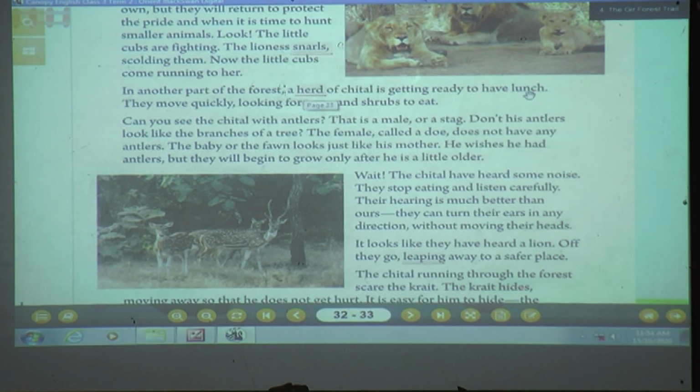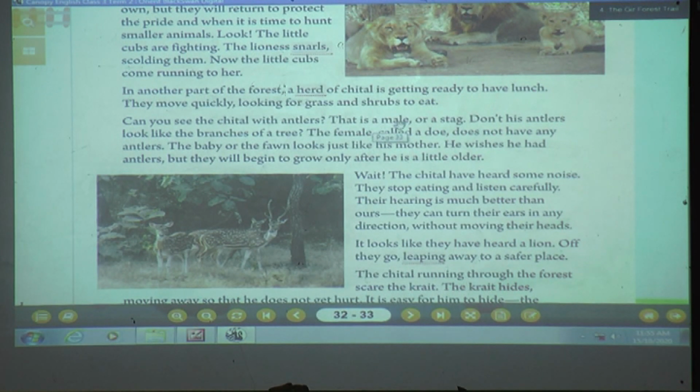In the next part of the forest we have a group of deer. They are getting ready for lunch. Lunch means they are grass eating animals. They move quickly looking for grass and shrubs to eat. They eat plants, green grass, all these small plants. So this is a lunch for them. They are looking for lunch. Can you see the chital with antlers? See what the author is telling here. Can you see this chital with antlers?